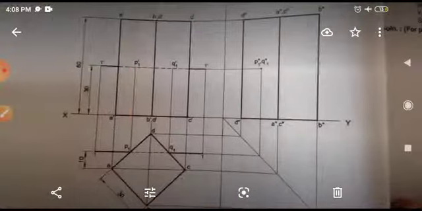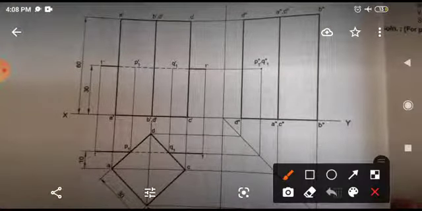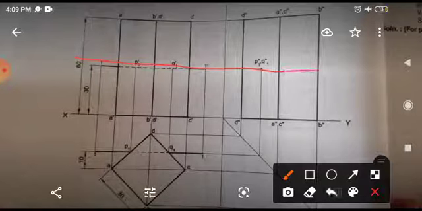Let me show you if the line passes from the back side. Here you can see the previous line was from here. Now in this problem the line is shown from behind. Therefore, for this purpose, you have to draw all these things similarly, nothing will change. Just draw this line taking the desired or required height. Then take one projection line which should be very faint.